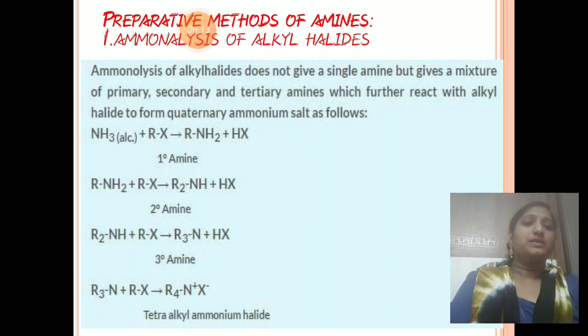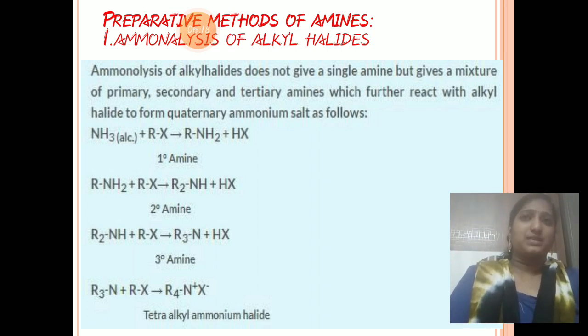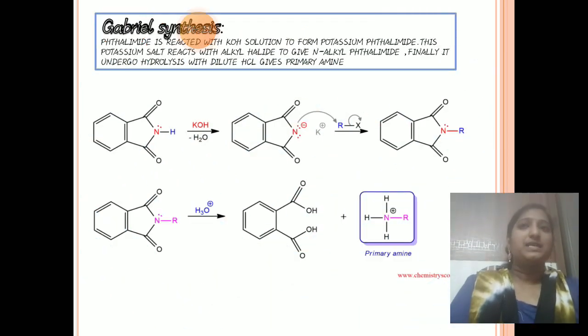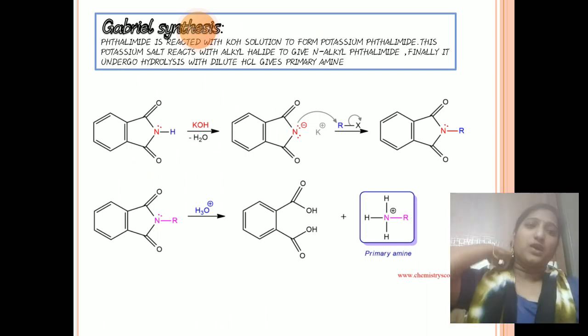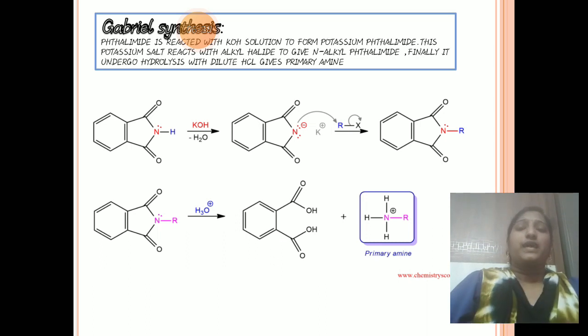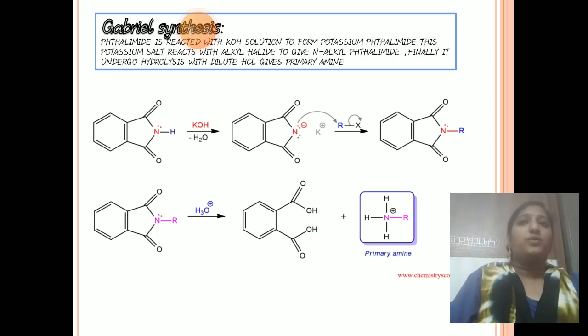Now we have to discuss another preparation, that is Gabriel synthesis. See here, in Gabriel synthesis we take phthalimide. Phthalimide reacts with KOH, and KOH is the base. Phthalimide is the amide.